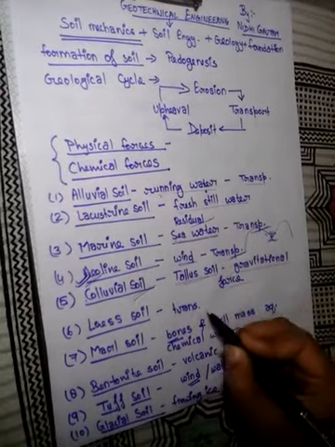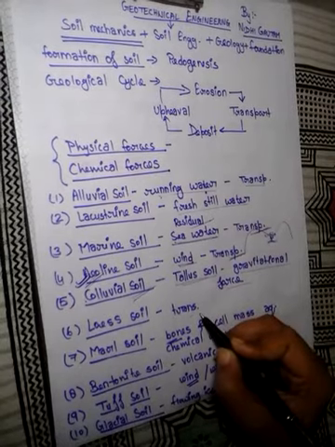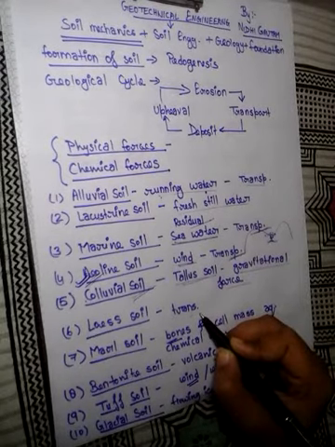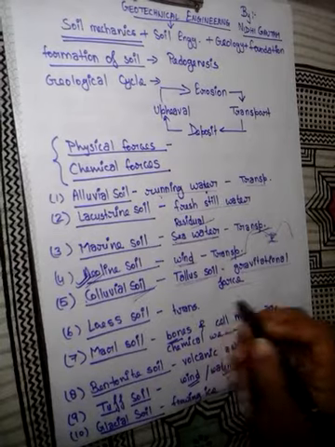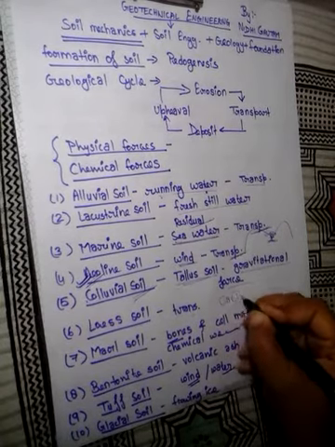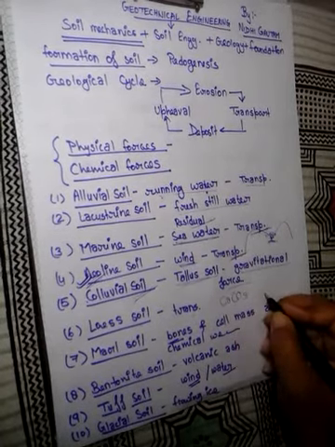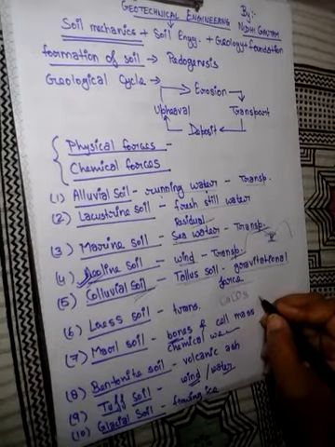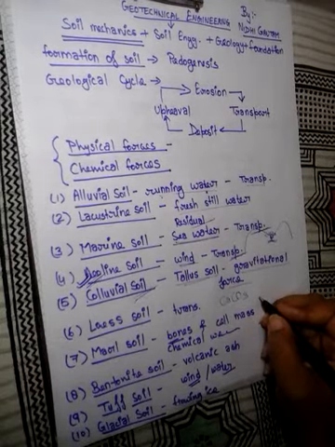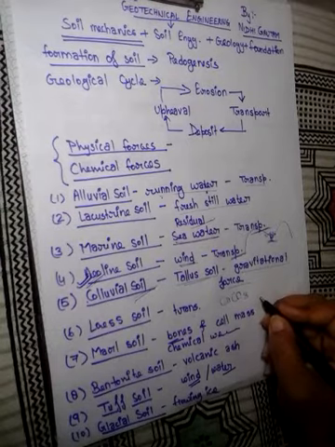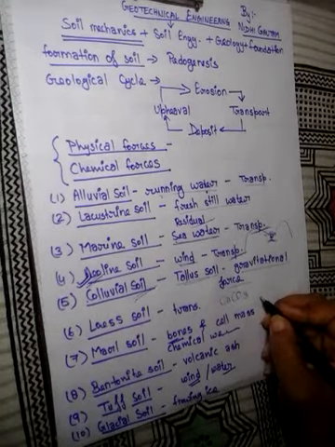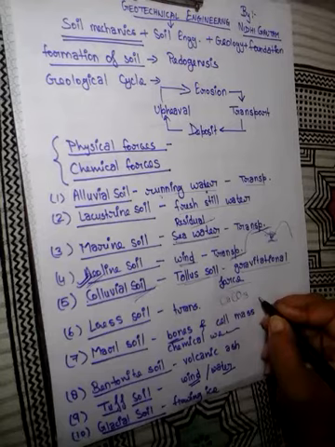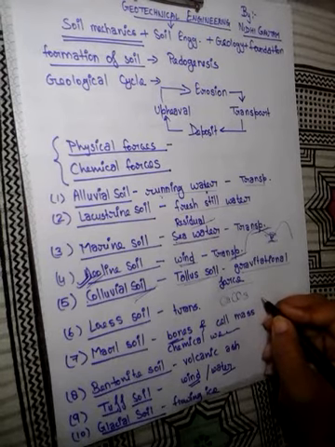Cementitious properties are induced by the calcium compound CaCO3 and montmorillonite. Montmorillonite is a mineral which is generally present in that type of soil in which swelling index is more. We will discuss the swelling index in the next chapter.